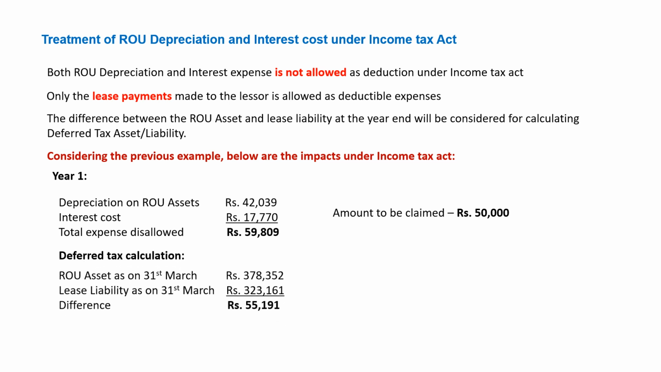Deferred tax calculation: RU asset as on 31st March was 3,78,352. Lease liability as on 31st March was 3,23,161. So the difference is 55,191. So you have to create a deferred tax liability of 16,557. That's the end of this session.